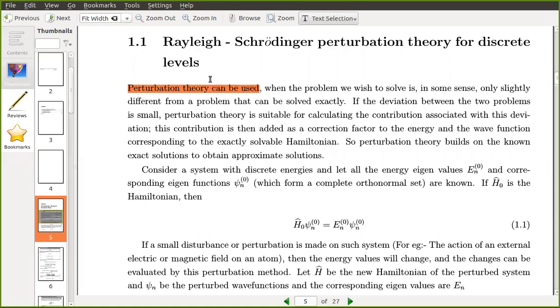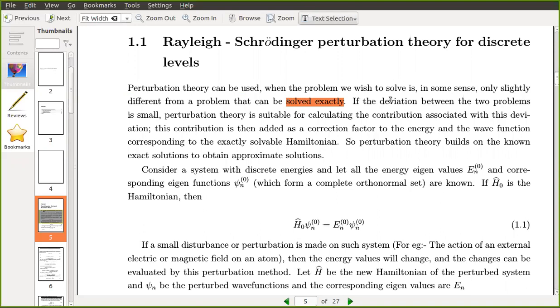Perturbation theory can be used when the problem we wish to solve is only slightly different from the problem that can be solved exactly. That is the first condition. You can exactly solve the problem if you remove the perturbation. Such problems you can deal with using time independent perturbation theory.